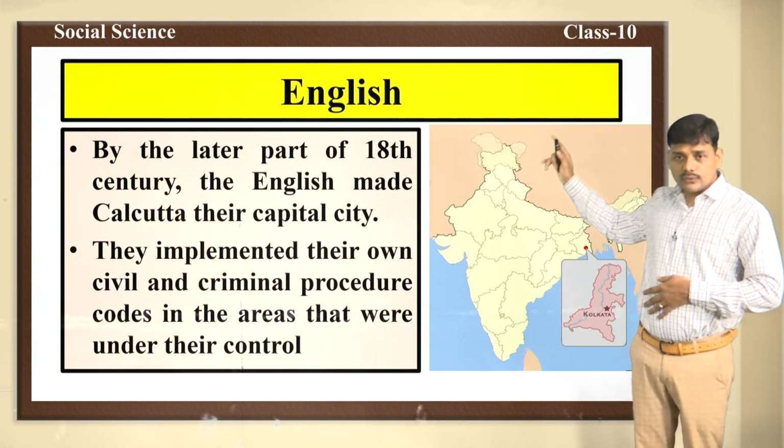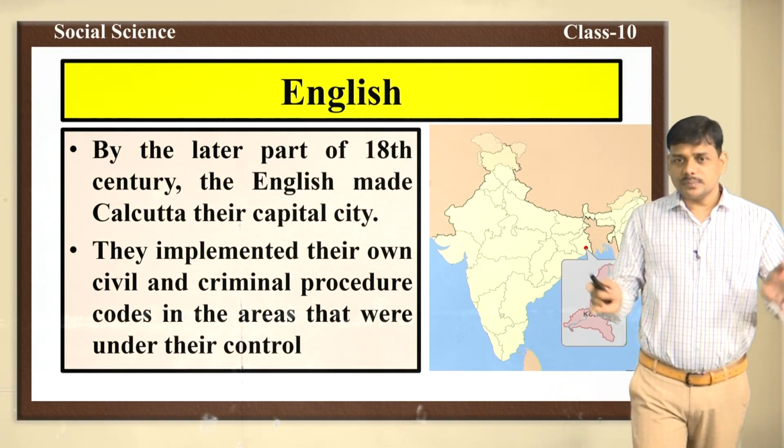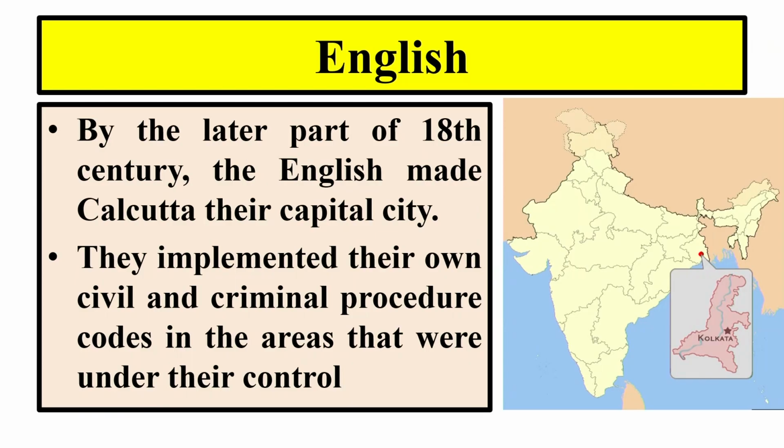By the later part of the 18th century, the English made Calcutta their capital city. The capital city of the Portuguese was Goa, and the capital city of the English was Calcutta, and they implemented their own civil and criminal procedure codes in the areas that were under their control.